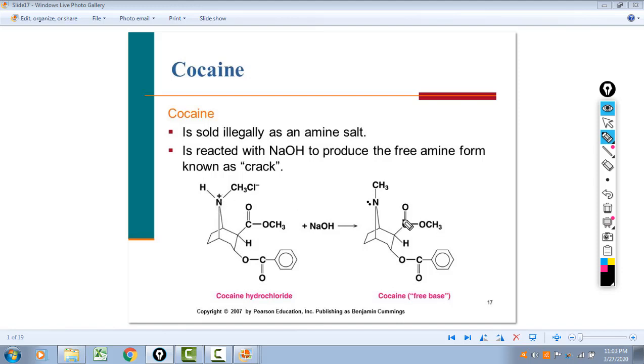So you get 4 bonds around this nitrogen: 1, 2, 3, and the fourth bond would be through this unshared pair, to that hydrogen. So when it's just the amine, not the salt, not the ammonium like the methylammonium or something like that, it's referred to as a free base.